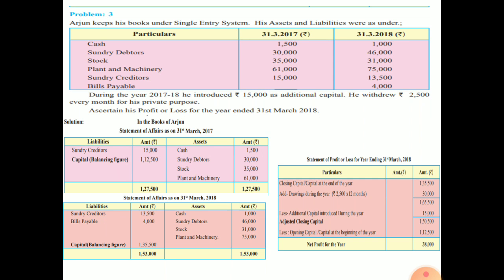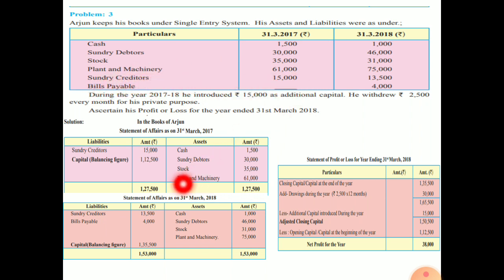First we are going to see the cash. Cash is an asset of the company, so cash 1,500. Next is sundry debtors, also an asset, 30,000. Next is stock, 35,000.